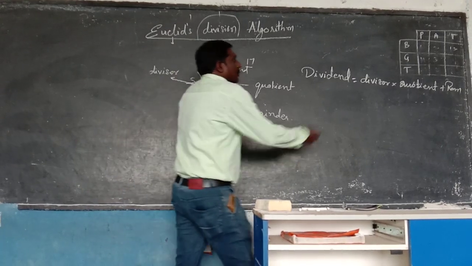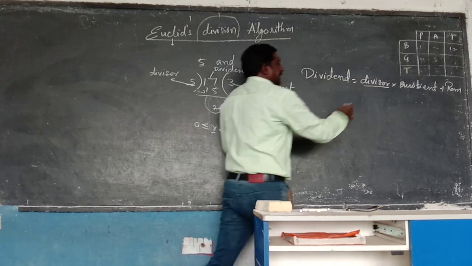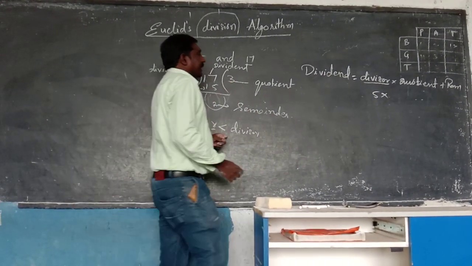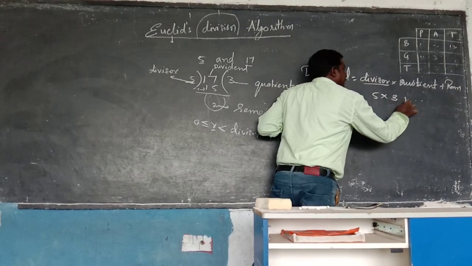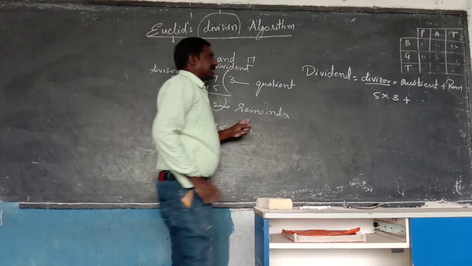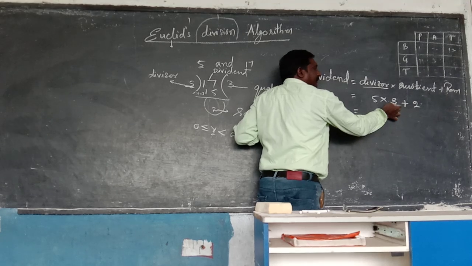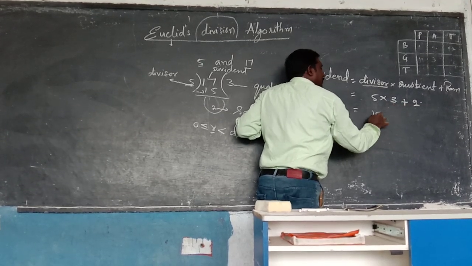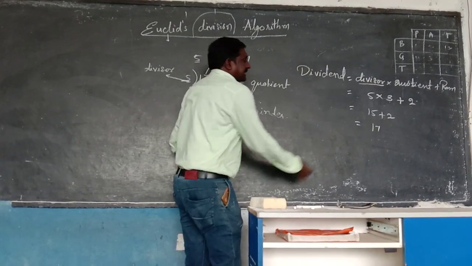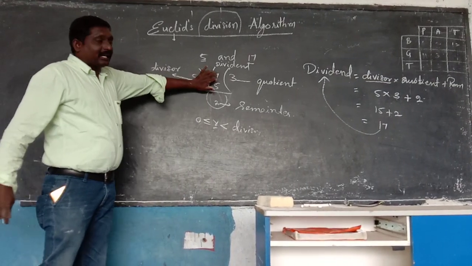For example, what is the divisor we have taken here? 5 is the divisor. And what is the quotient we get? The quotient is 3. Then what is the remainder left? 2 is the remainder. Now 5 times 3 is 15, plus 2, we get 17. What is this 17? 17 is the dividend.